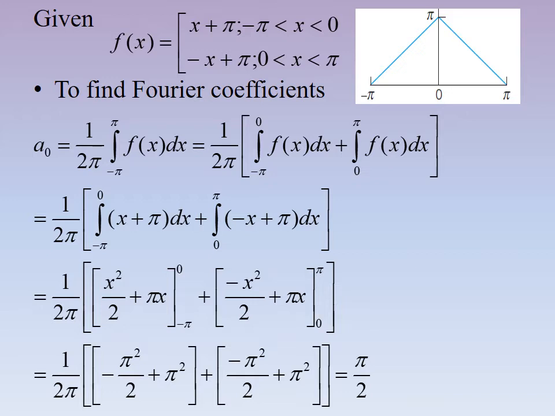Now we are substituting the value of f of x in two different regions, and after substituting it is 1 by 2 pi integral from minus pi to 0 x plus pi dx plus integral from 0 to pi minus x plus pi dx. Now if you integrate and then substitute the limits, finally you get pi by 2. So a naught is equal to pi by 2.